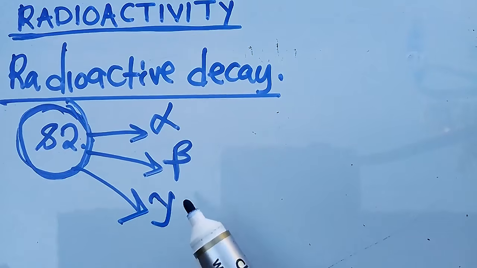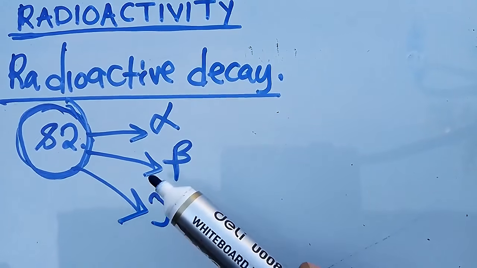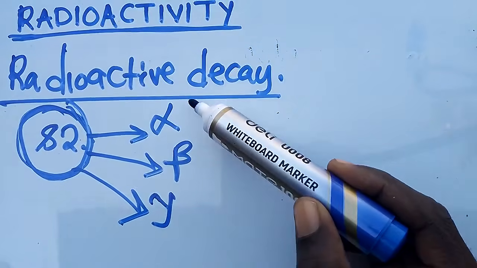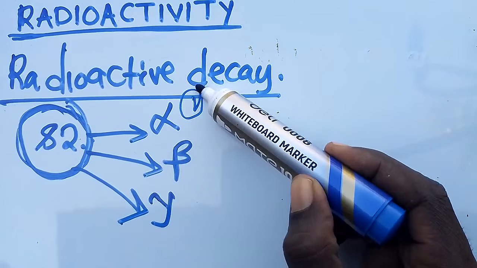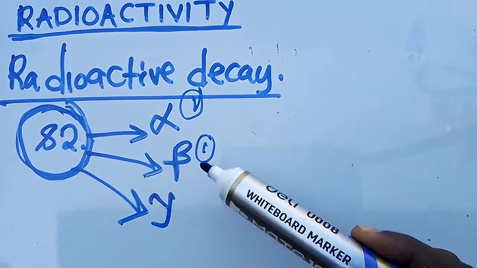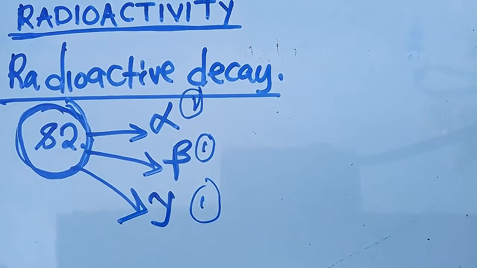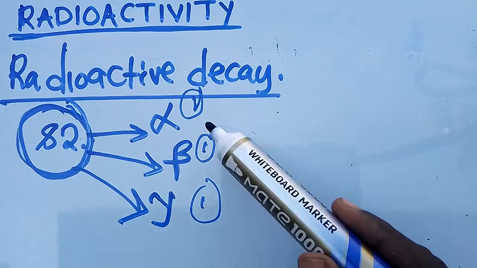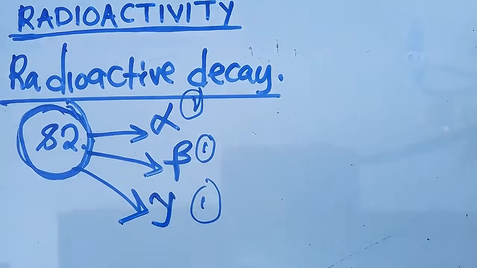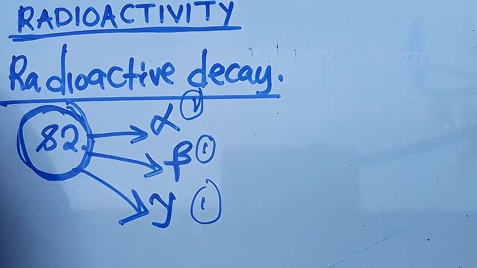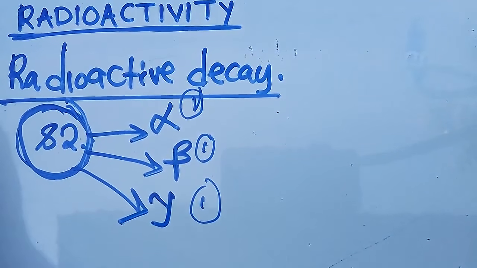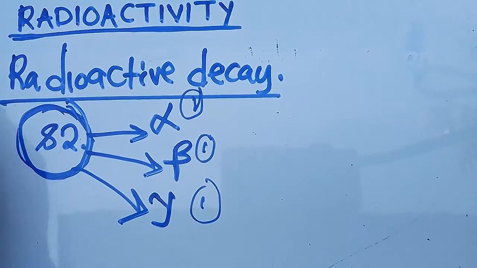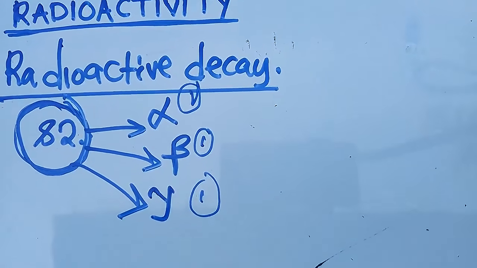So when an element undergoes radioactive decay, the following happens. It will emit either an alpha particle or a beta particle or a gamma ray. Each time an element undergoes radioactive decay, one of these things will take place. So now, what happens? Let us talk about alpha decay.